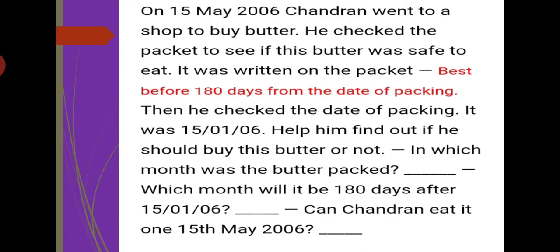Then he checked the date of packing. The date of packing was 15/1/2006. Now you have to solve some questions. First question: in which month was the butter packed? Second: which month will it be 180 days after 15/1/2006? And third question: can Chandran eat it on 15th May 2006?